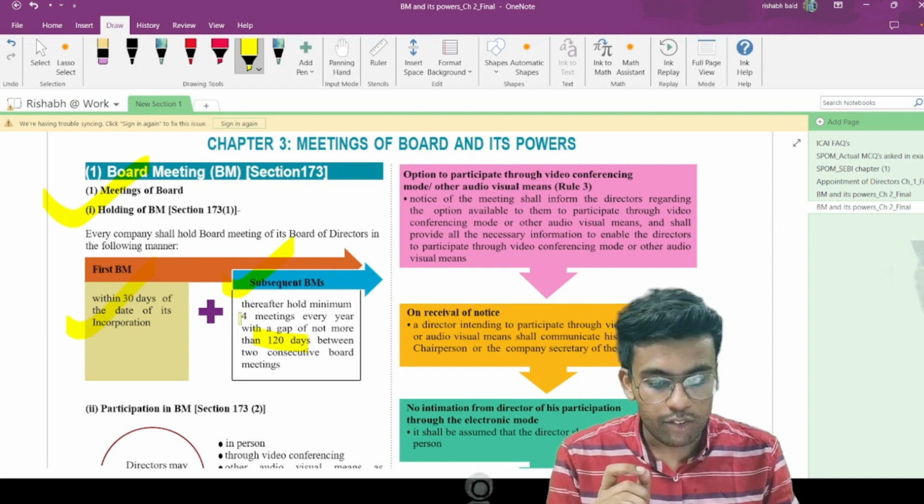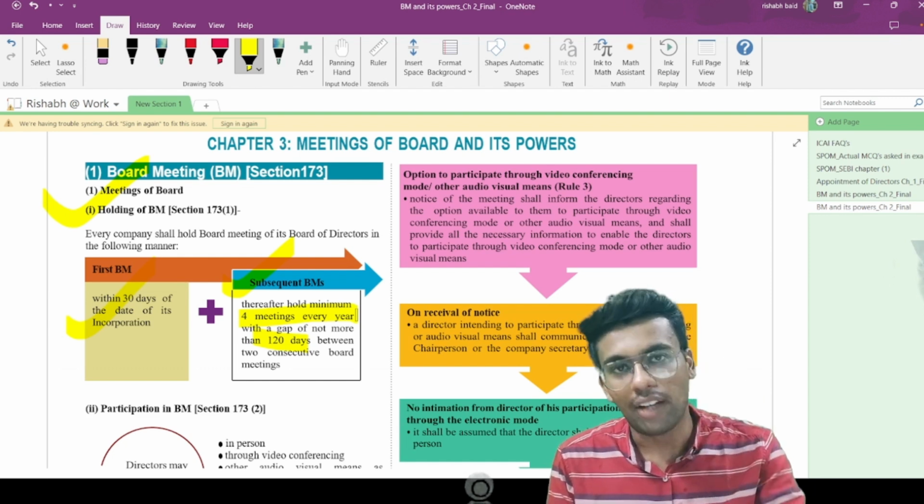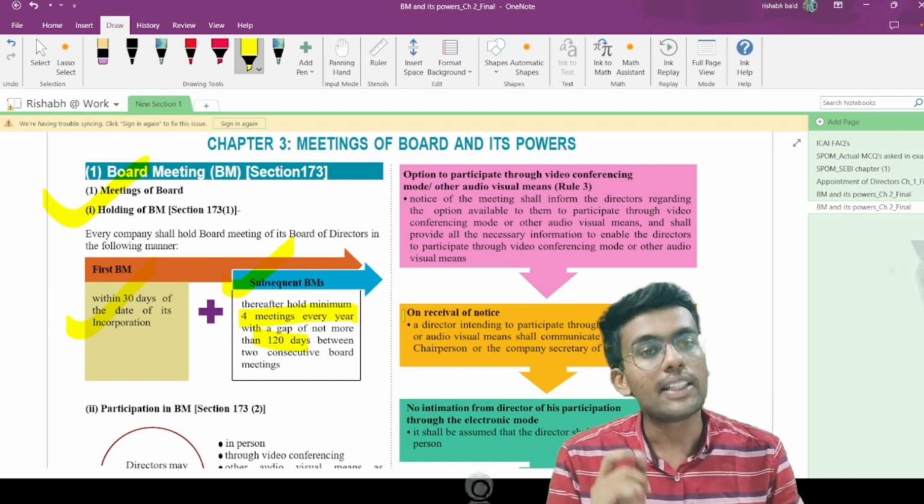And this one, if you see, 4 meetings in every year. This every year means every calendar year, not the financial year. So please keep this in mind.